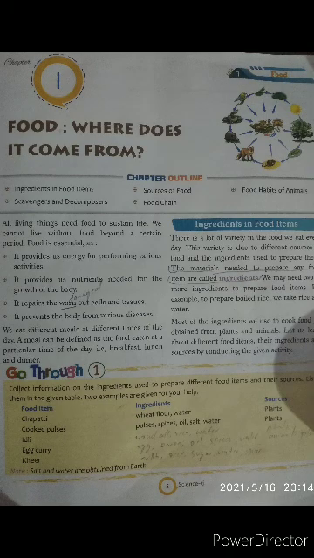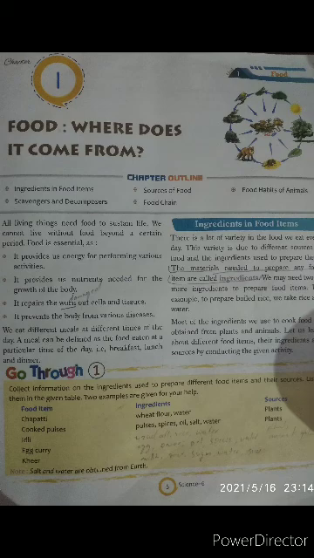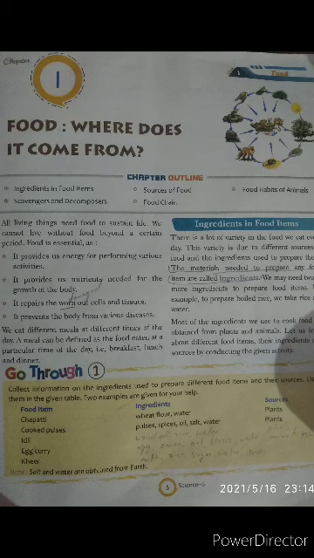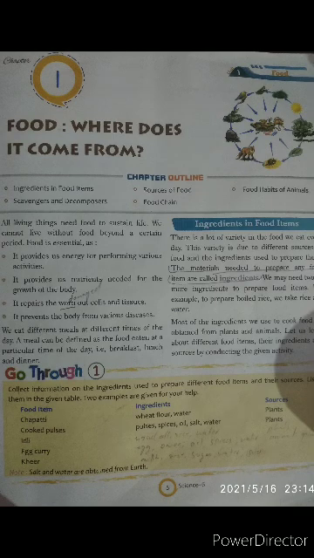In this chapter mainly we will learn ingredients in food items, and another one is the source of food and food habits of animals, scavengers and decomposers, and another last point is food chain. These are the 5 topics we will learn from this lesson, and we will go to the first topic, ingredients in food items. See, all of you look in your textbook.